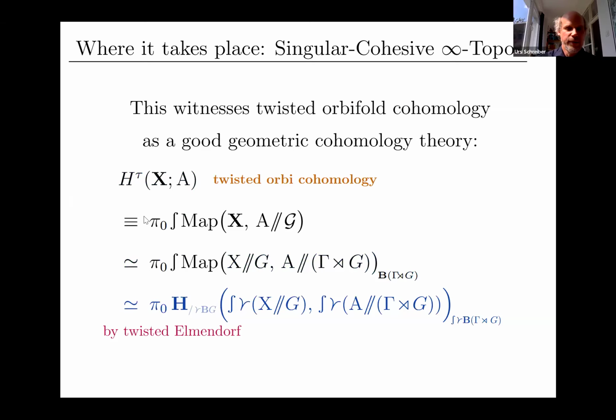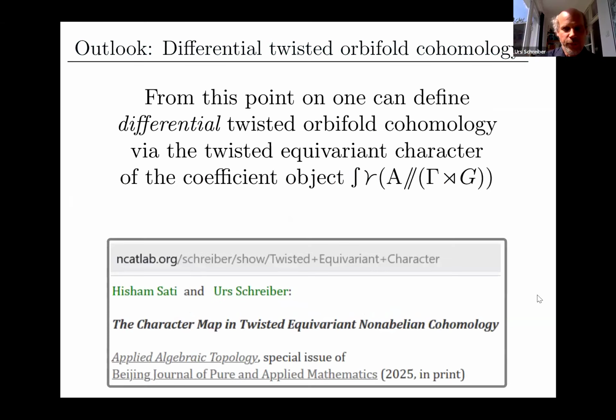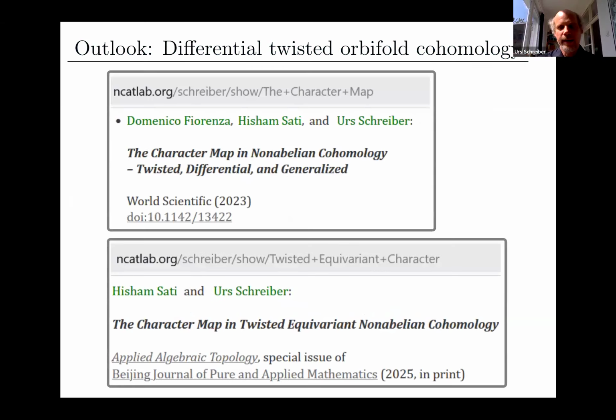And even though it starts out as a theory of geometric mapping classes, it's actually transformed into what I would call a good infinity topos cohomology theory, where we're really mapping inside an infinity topos between different objects. And so forth. And I think I'll stop here, and thanks for it.